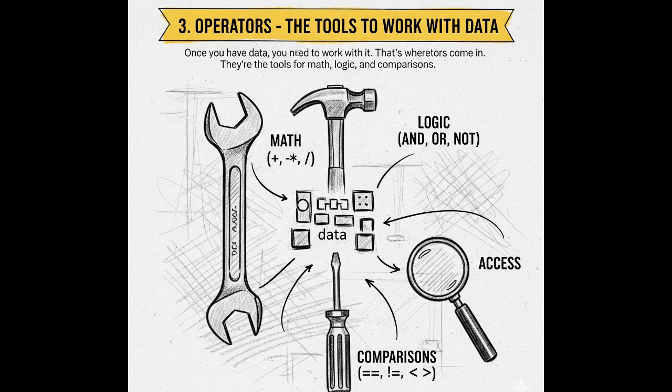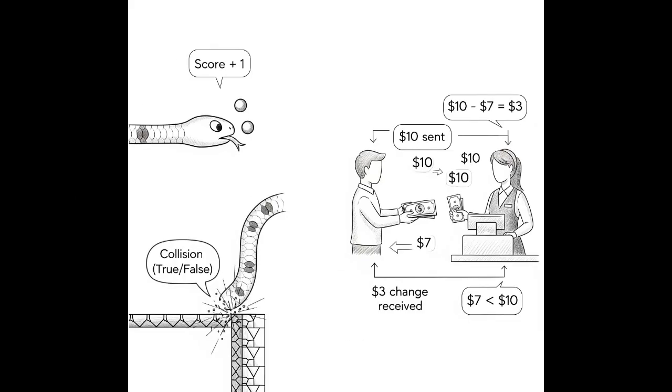3. Operators. The tools to work with data. Once you have data, you need to work with it. That's where operators come in. They're the tools for math, logic, and comparisons. In Snake, an operator adds +1 to your score each time you eat. A comparison operator checks, is the snake's head touching the wall? In real life, operators are as simple as paying $10 for something that costs $7 and getting $3 back. Addition, subtraction, comparison, it's all the same logic.